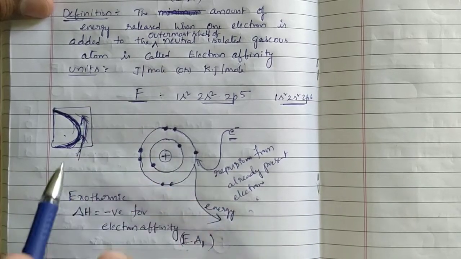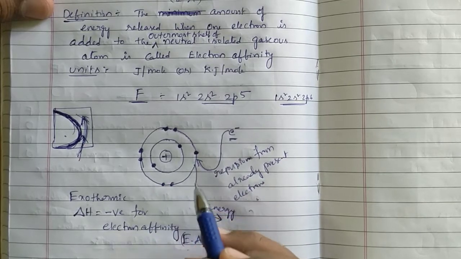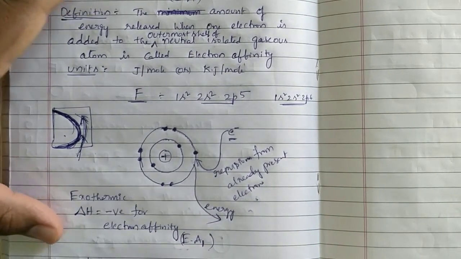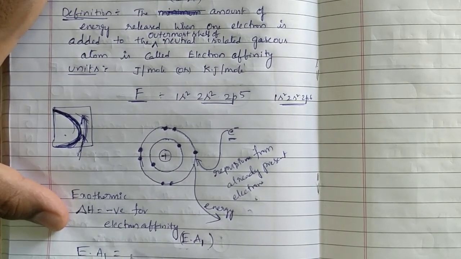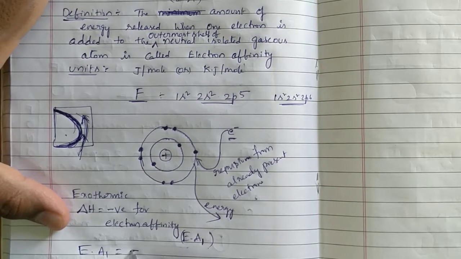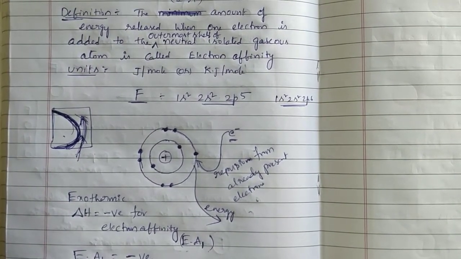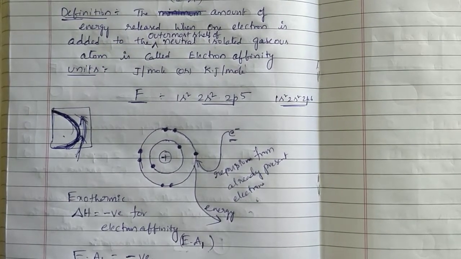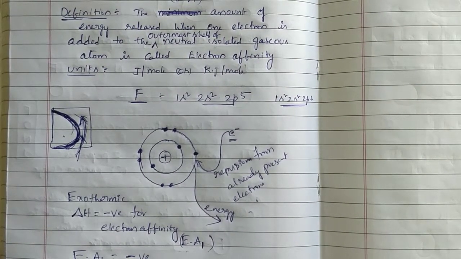That's why this is called EA1. We are giving the first electron into the neutral atom. So EA1 is always negative. Energy will be released. But coming to EA2 and EA3, we will get positive values, meaning energy will be absorbed in the case of EA2 and EA3.